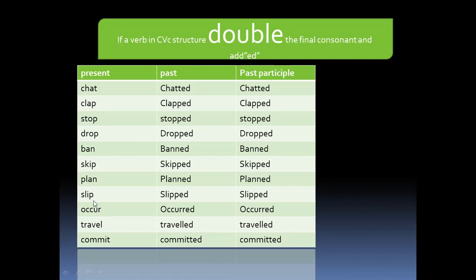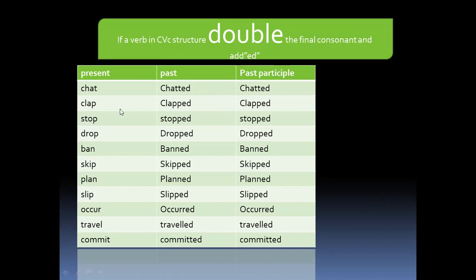The final letters are consonants: T, L, R, P, N, S. Before this letter is a vowel. So in here, H, L, T. In such an occasion, we have to double the last letter, because we know in regular verbs the past tense and past participle forms are the same.